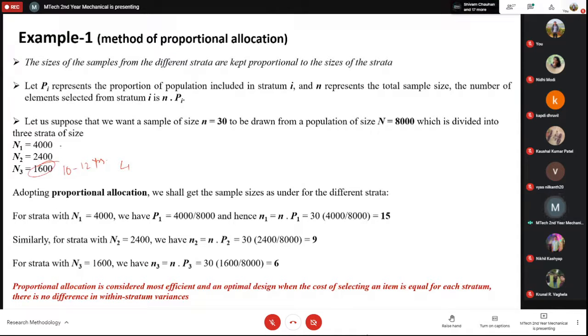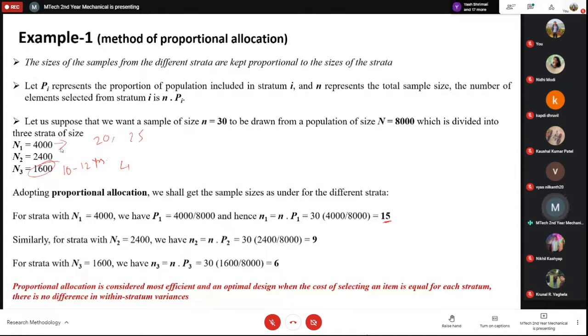But if there is a huge variation in this 4,000, then maybe the proportional 15 may not represent the huge population, and maybe I need to take 20, or maybe 25, to represent the entire 4,000 population. So there is a strata within the strata.